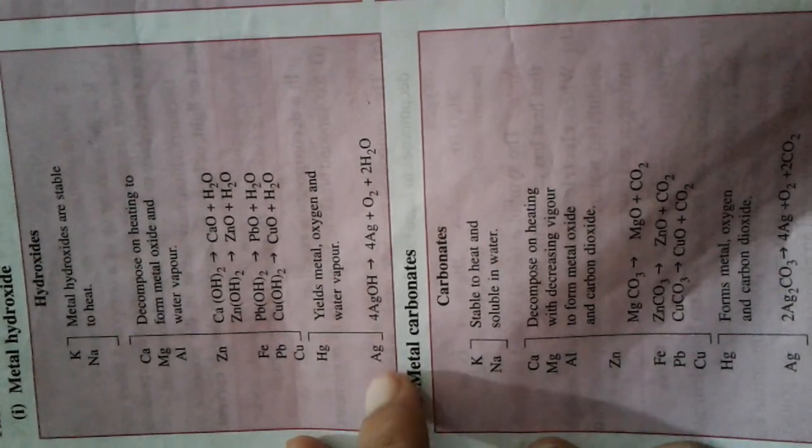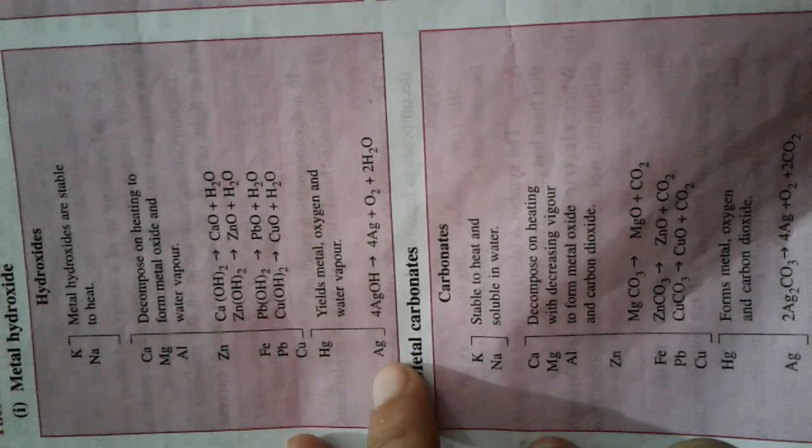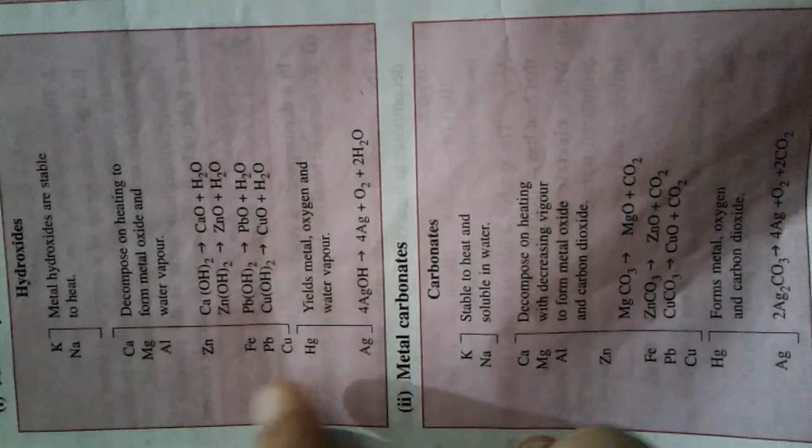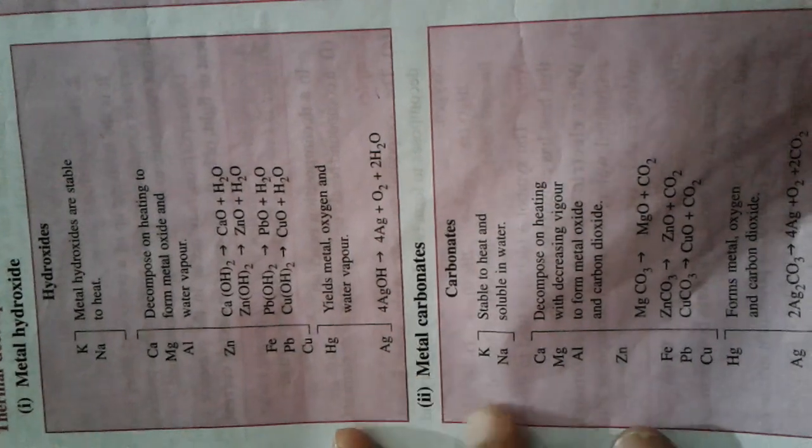And about mercury and silver, when their metallic hydroxides are heated, they yield metal, oxygen and water vapor. Let's take the example of silver hydroxide. On heating, it gives out silver, oxygen and water vapor. So you have to remember the products which are formed when the metallic hydroxides are heated.